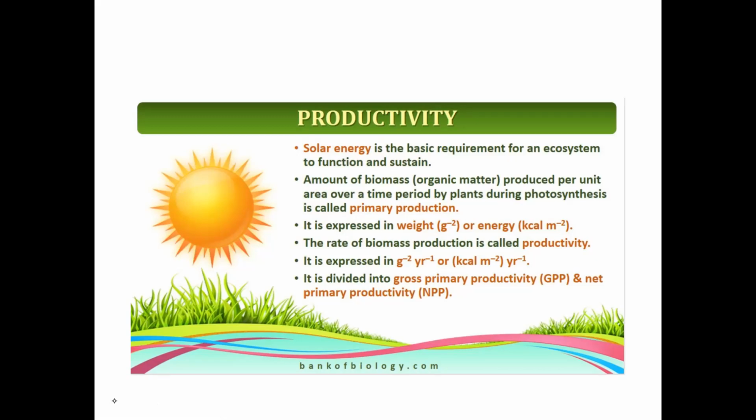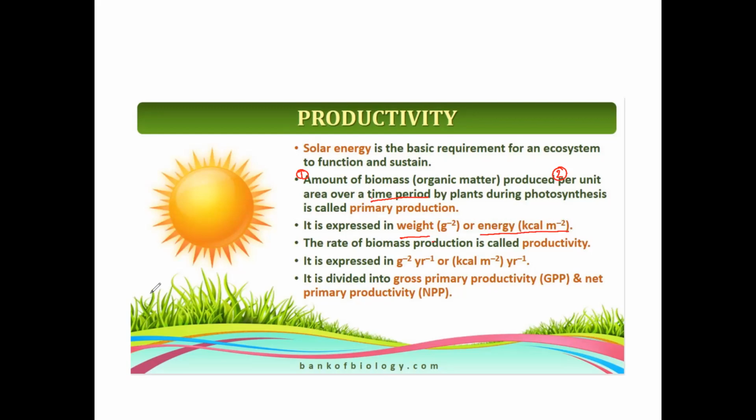So how many parameters are involved in this definition? First parameter is amount of biomass. Second is per unit area. Third is over a time period. So when I am expressing primary production, the unit is weight, that is amount of biomass, or it is expressed in the form of energy.